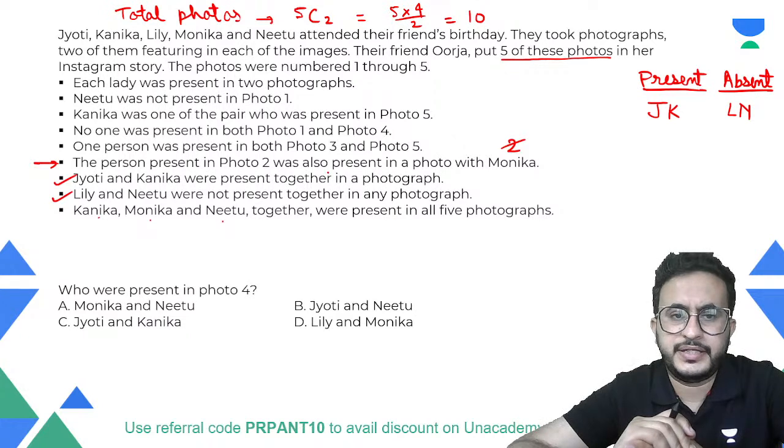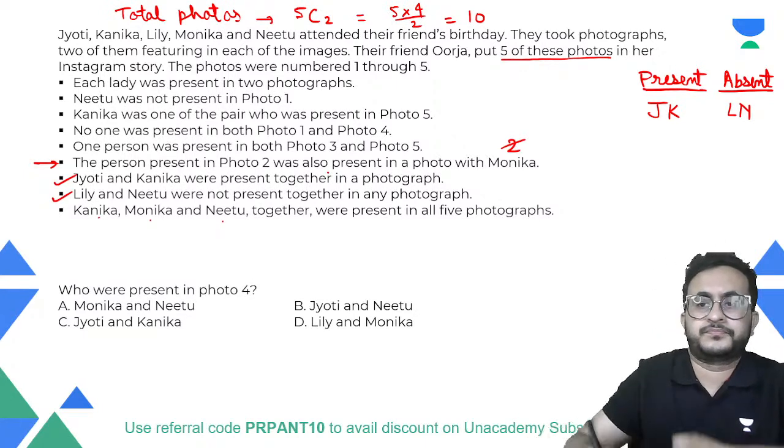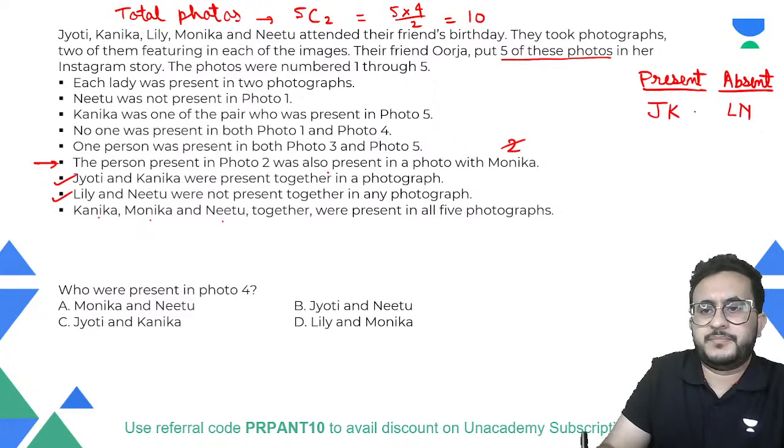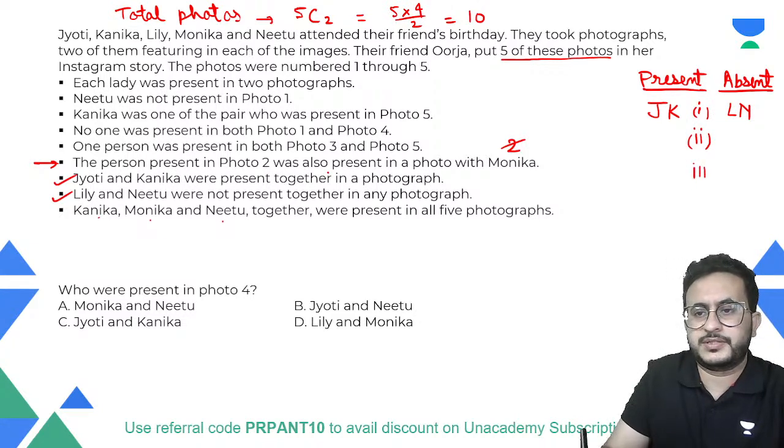Kanika, Monica, and Neetu were present in all five photographs. What is it trying to say? For now I'm just numbering them 1, 2, 3, 4, 5, but not the number of photographs, right? This is just for count purpose.